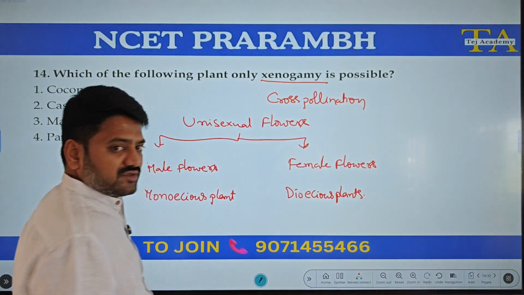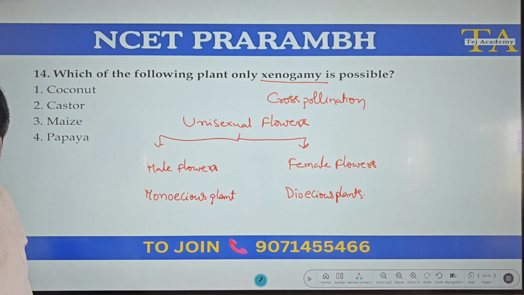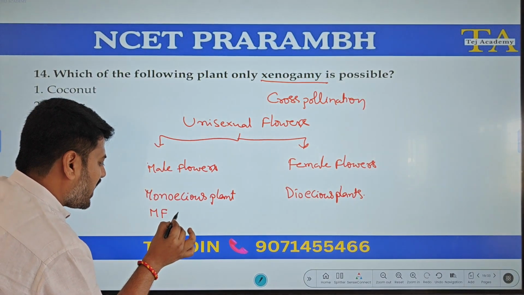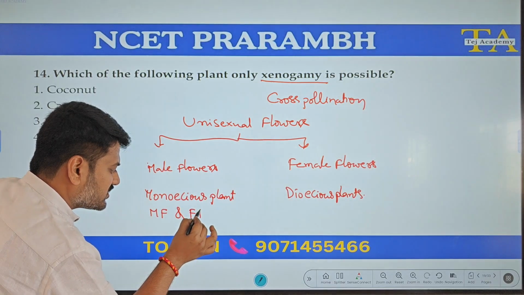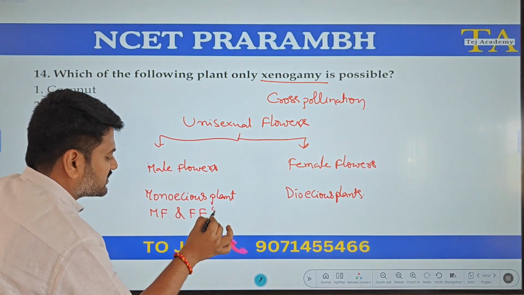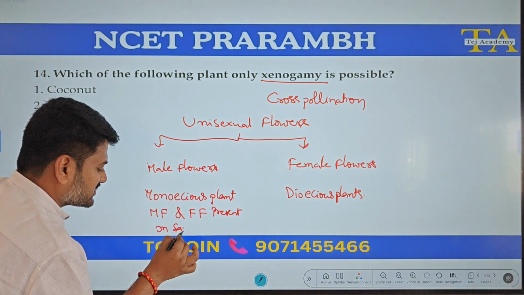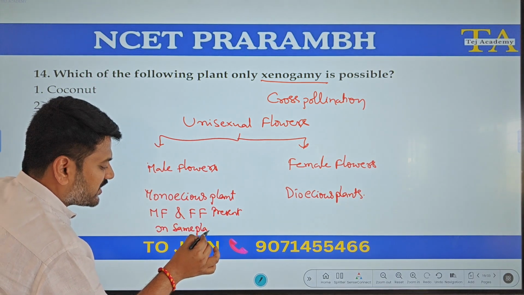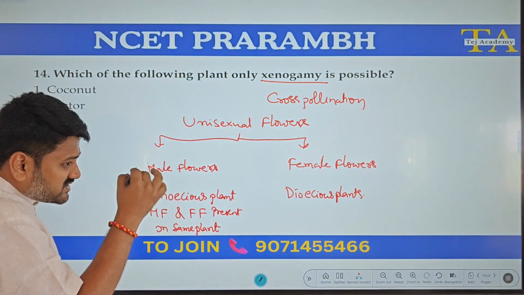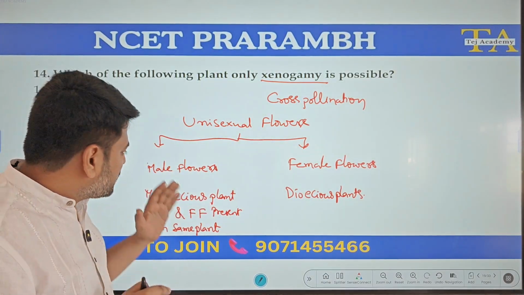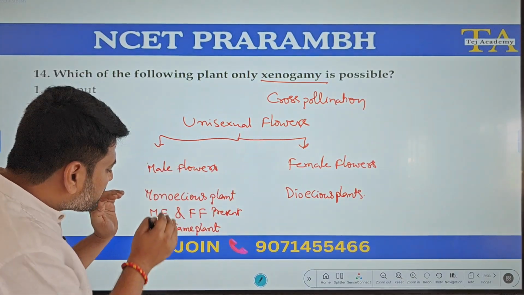Monoecious plants, that means male flower and female flower are present on the same plant. See the difference. These are not bisexual flowers. Bisexual flower means in a single flower you have both the parts. But these are unisexual flowers present on the same plant.